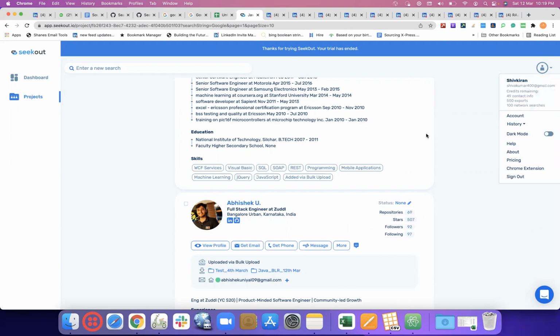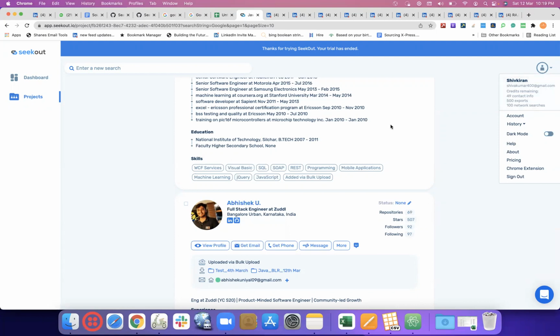Now this data we shared with Seekout, and Seekout will give us some credits for that. That's the reason it's showing 49 for me, and 50 exports and 100 network searches. Okay, so it's like that. You give the information, it will give you the credits. They'll cross-verify in the backend if it is correct.